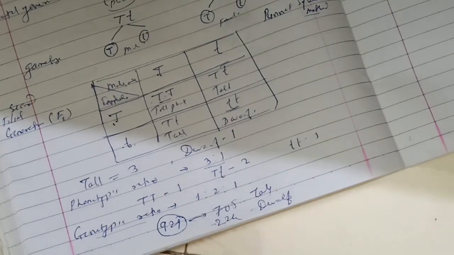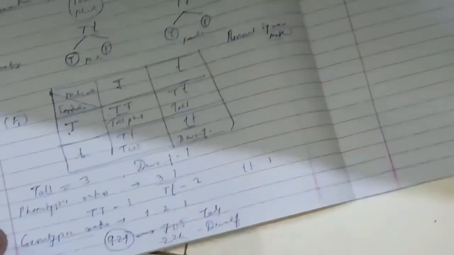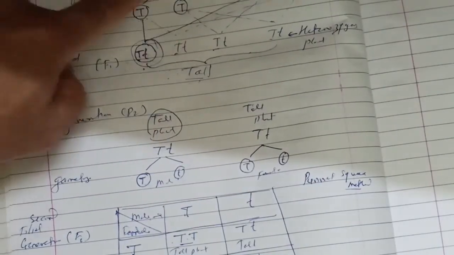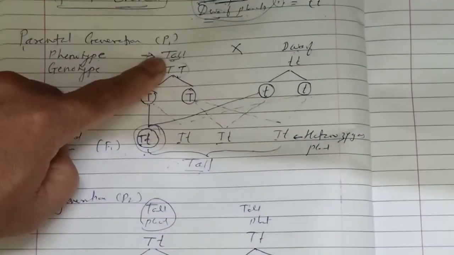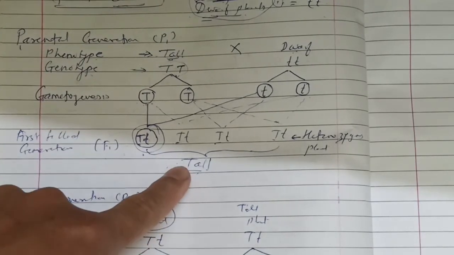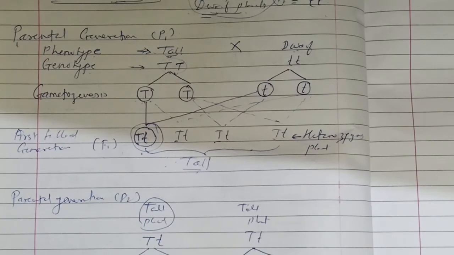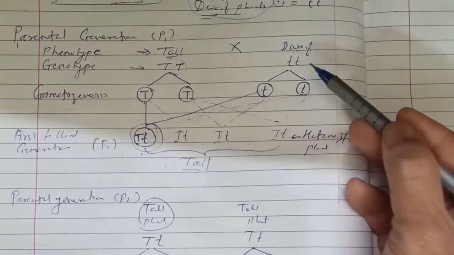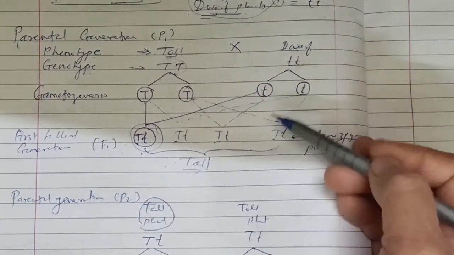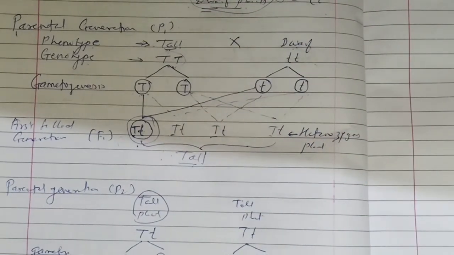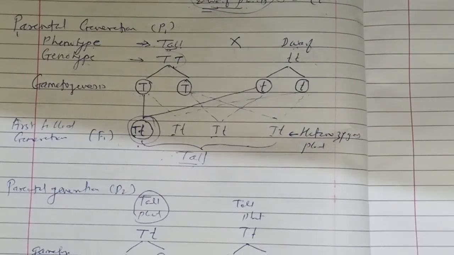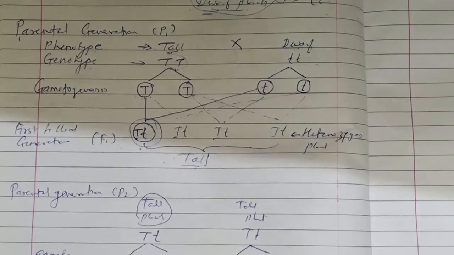In this way, by his experiment, Mendel shows that the tall character appears in the F1 generation and also in the F2, means the first generation and the second generation. While the dwarf character does not appear in the first generation, but it appears in the second generation. In this way, Mendel experimentally proved how characters are transferred from generation to generation. In the next video, we will see the dihybrid cross. Thank you so much.